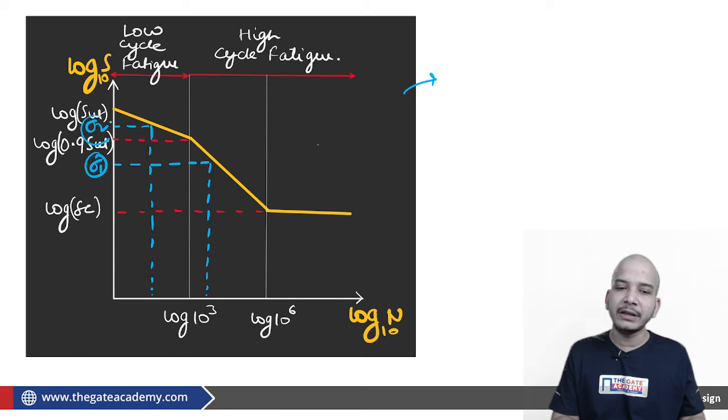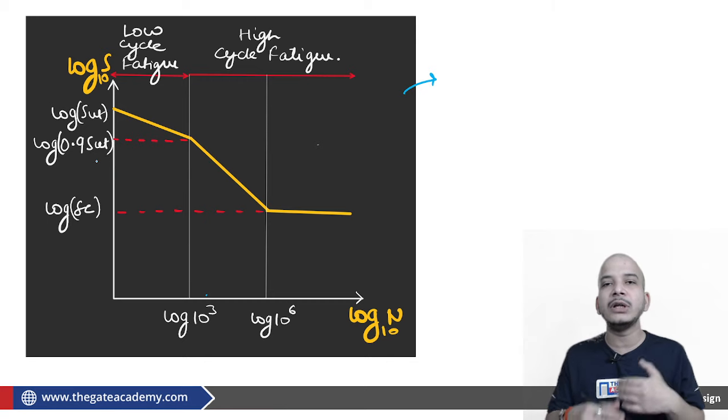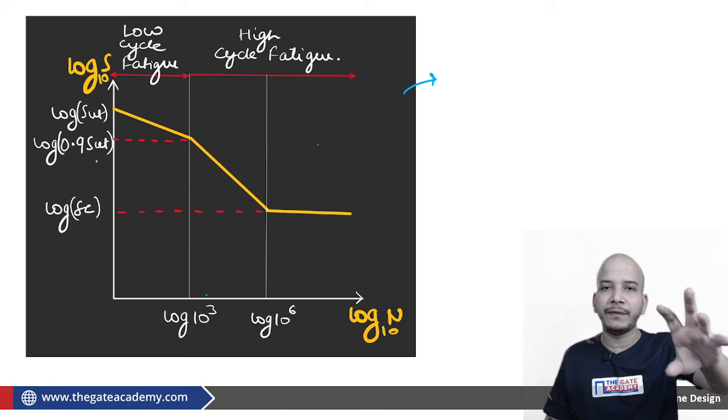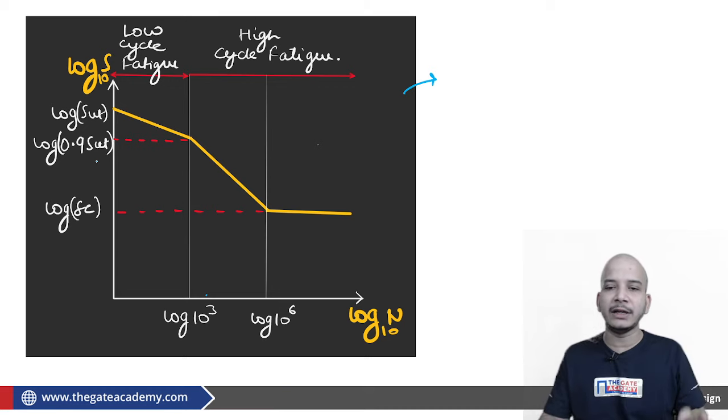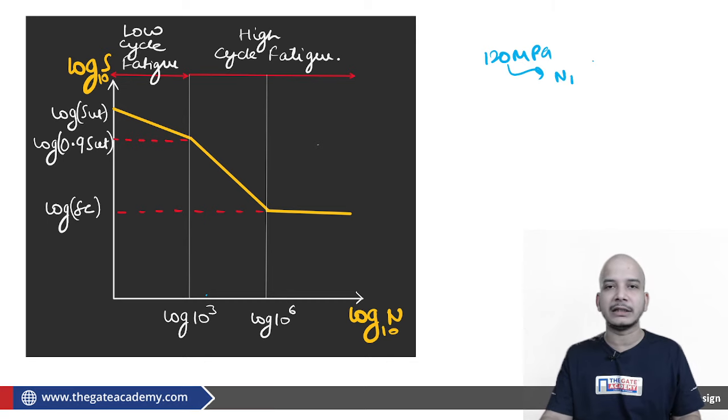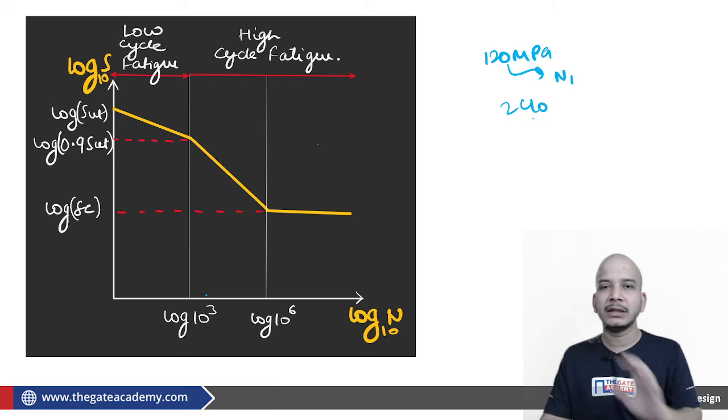Okay, so everything we have to understand is that definitely the amount of stress required to fail the material is decreased, but it will also depend upon the number of cycles. You cannot directly say that, as far as fatigue loading is concerned, the material will fail at this 120 megapascal. Straight away you cannot say. You have to tell that corresponding to this 120 megapascal, the material will fail after performing N1 number of cycles. Corresponding to this 240, the material will fail after performing N2 number of cycles.